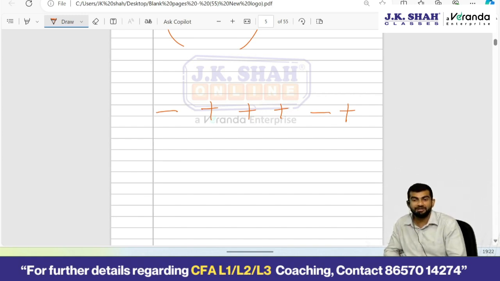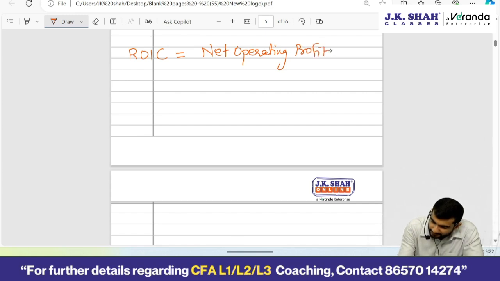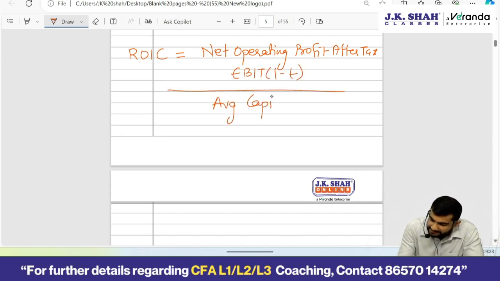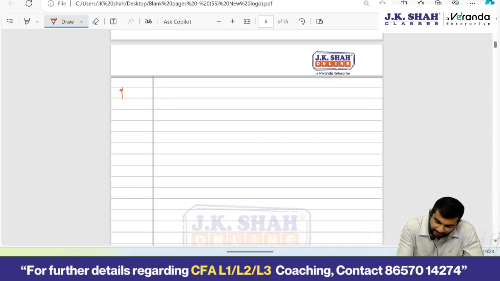ROIC, remember, return on invested capital. Very important concept. Return on invested capital is net operating profit after tax, which is technically EBIT, net of tax, upon average capital invested. Now guys, please consider that capital only which is long term in nature, long term debt and equity, which is typically used for the project.